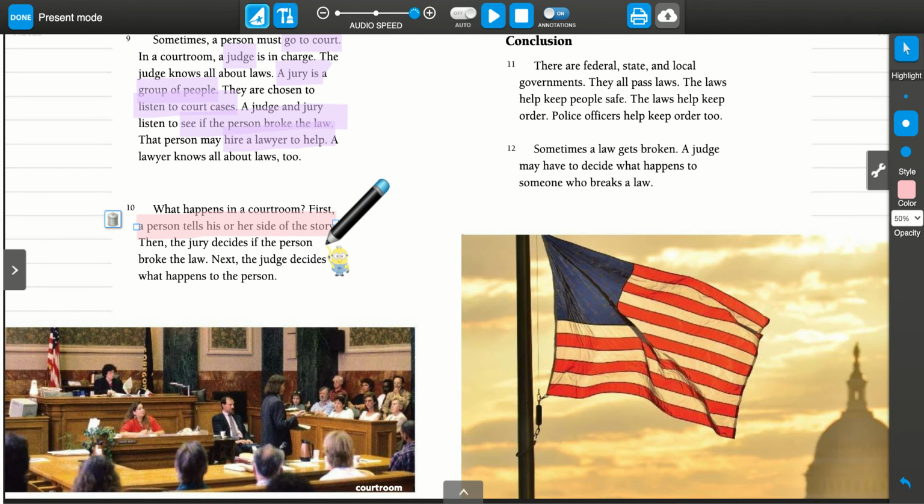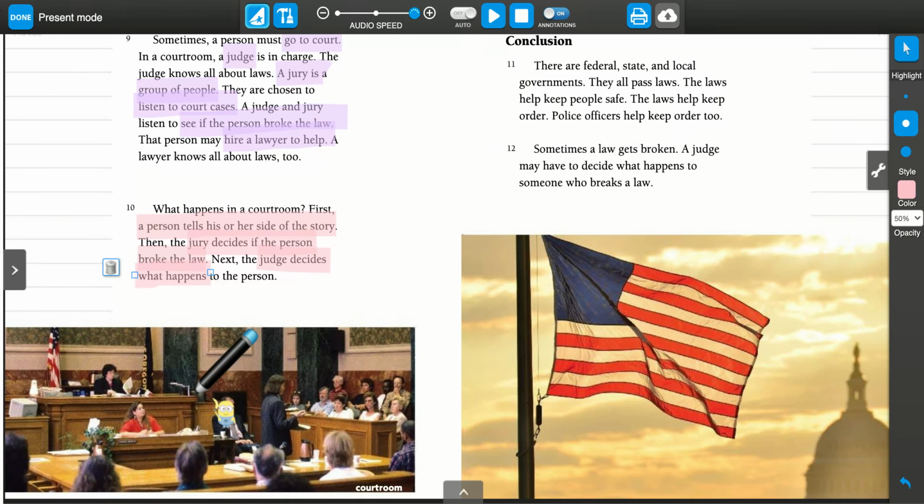Then, the jury decides if the person broke the law. So that group of people that was sitting over there that got to listen to all the information, they decide. The jury decides if the person broke the law. And finally, the judge decides what happens. So all of the sentences in this paragraph have some key details.